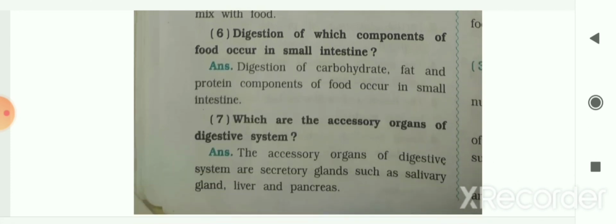Next question, digestion of which components of food occurs in small intestine? So digestion of carbohydrate, fat and protein components of food occurs in small intestine. Next question, which are the accessory organs of digestive system? So the accessory organs of digestive system are secretory glands such as salivary gland, liver and pancreas. So these are accessory organs of the digestive system.